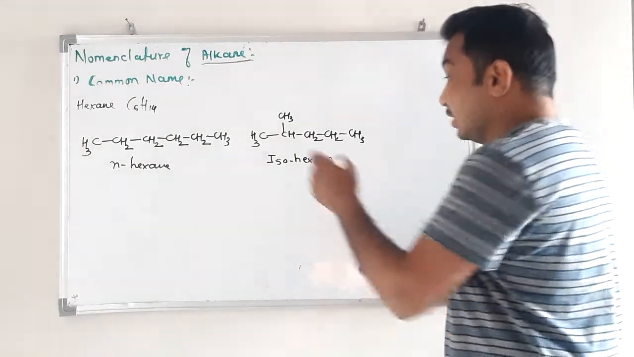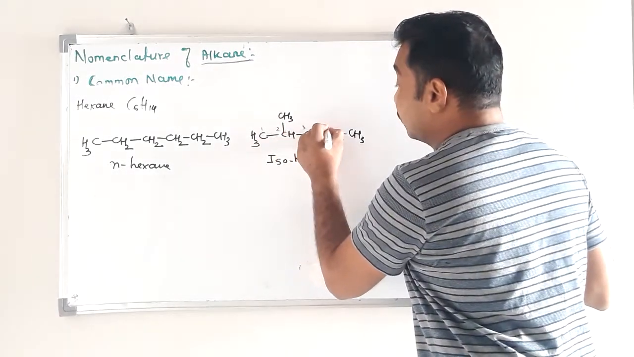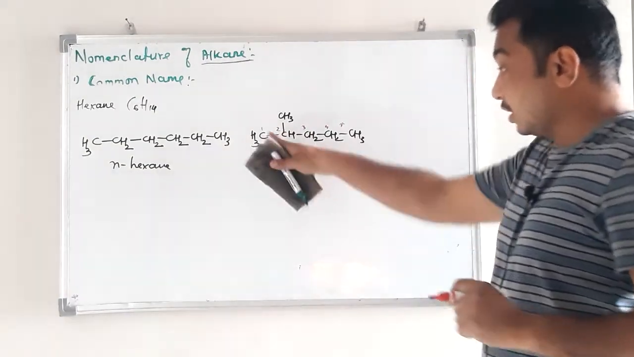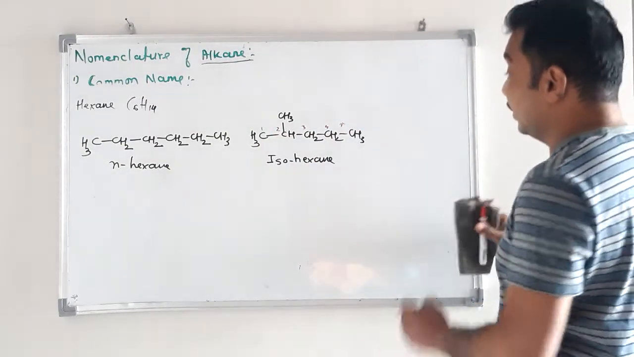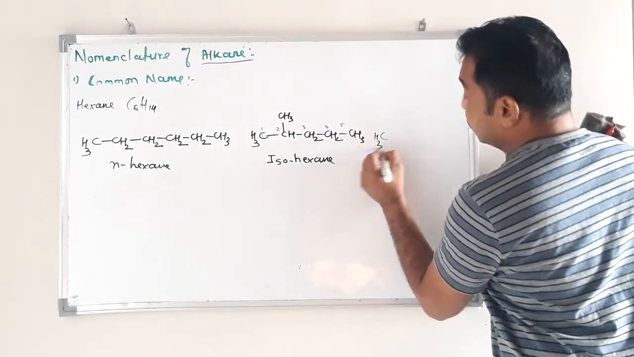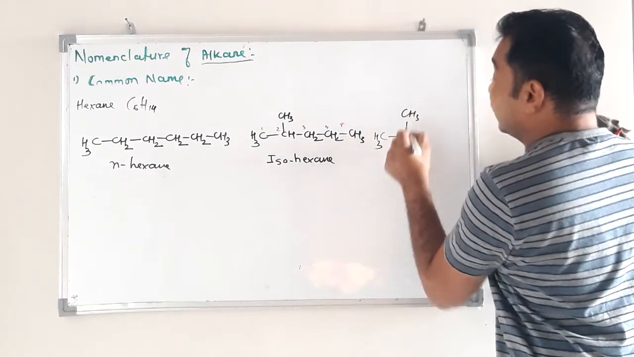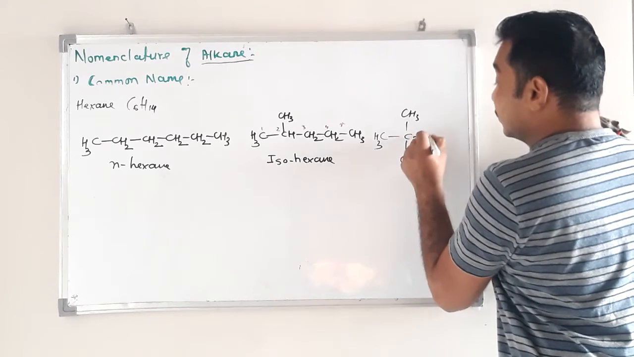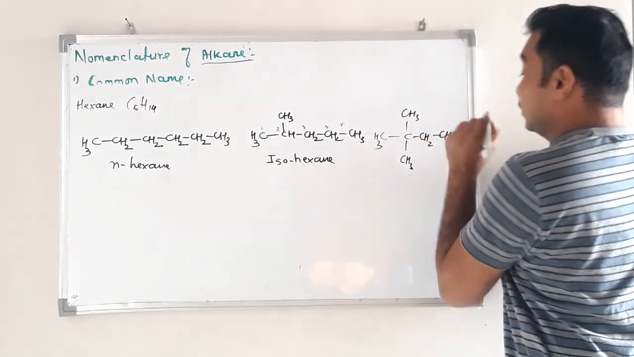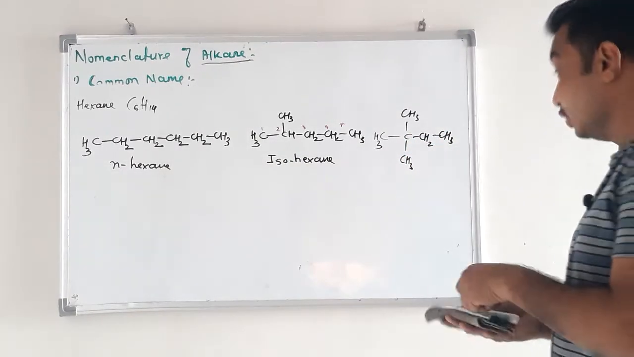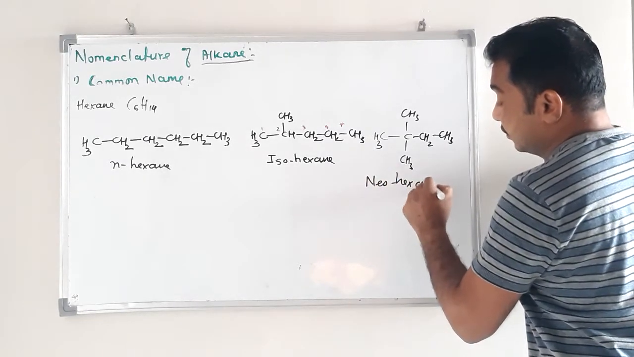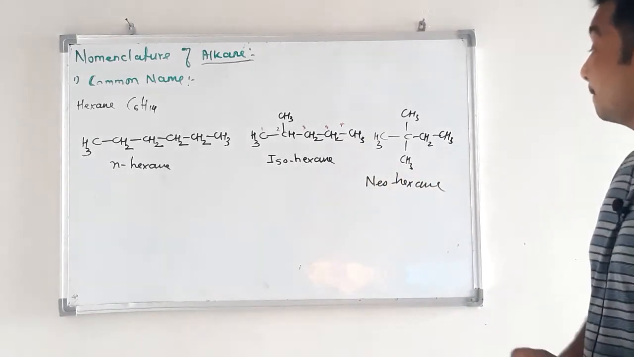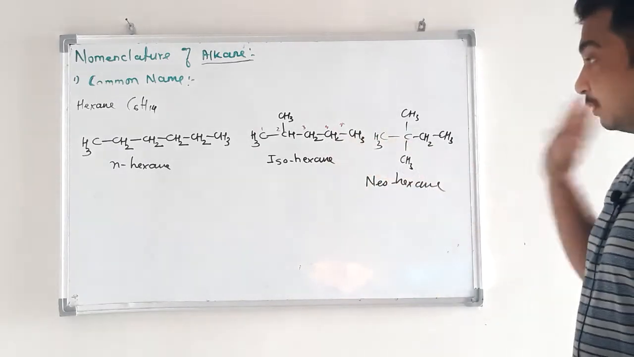Because of the second carbon: 1, 2, 3, 4, 5. The second carbon atom of the chain has a methyl group. Okay, then CH3, CH3, CH3, CH2, CH3. Here it is called neohexane.